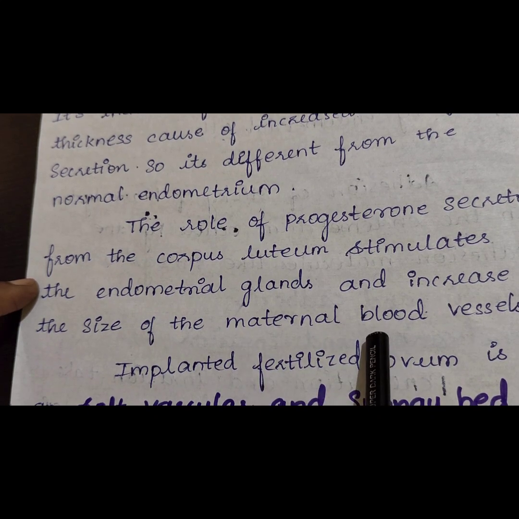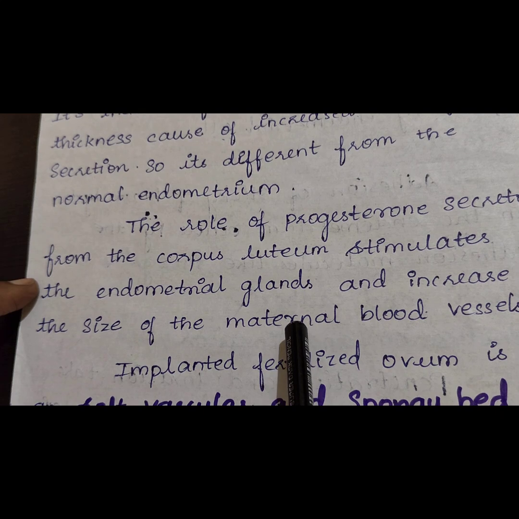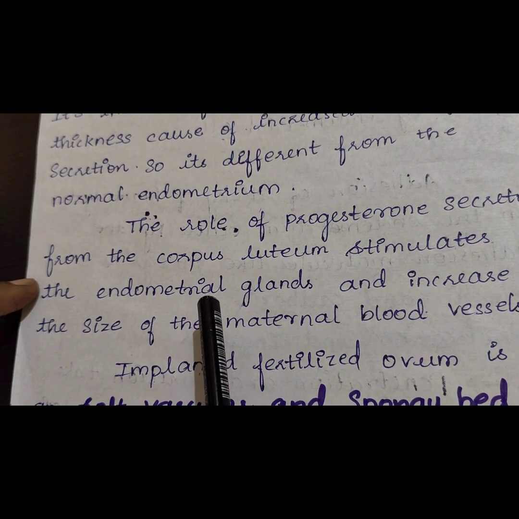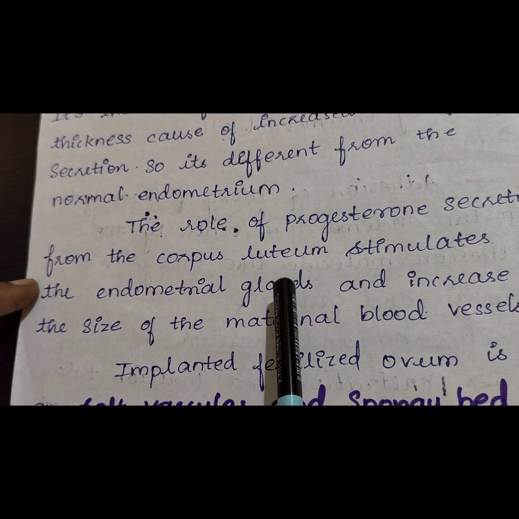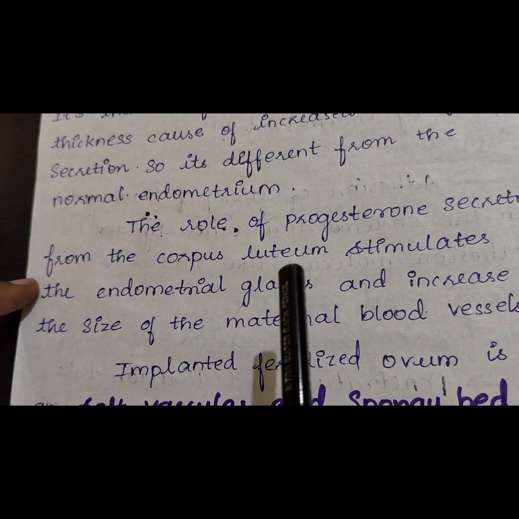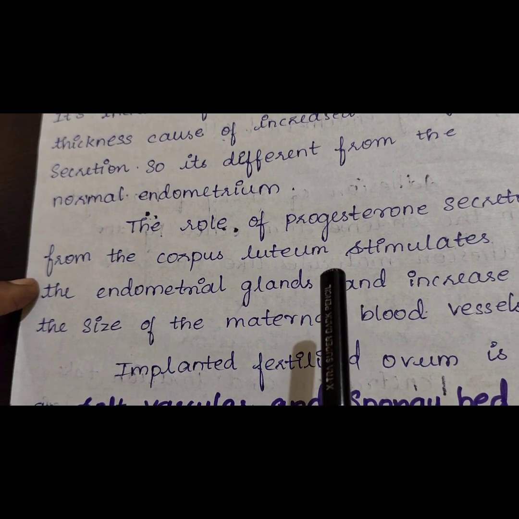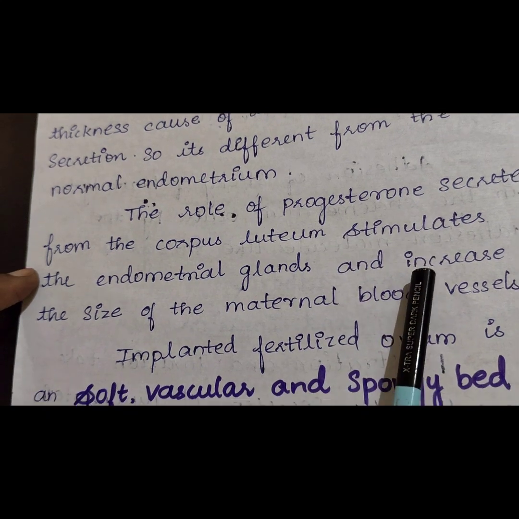Estrogen's role is to increase the thickness of the endometrial layer, and progesterone's role is to stimulate the endometrial glands and increase the size of the maternal blood vessels. The maternal blood vessels supply blood to the uterus. The increased blood supply is needed for the fetus as well as the uterus, so the maternal blood vessels should get an increased supply of blood, and that role is done by progesterone.